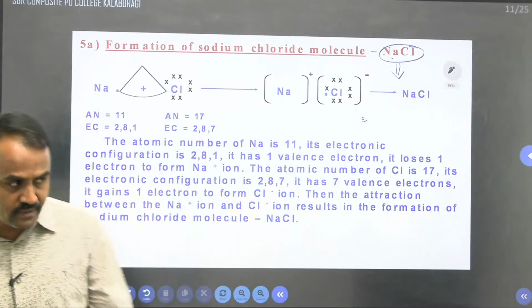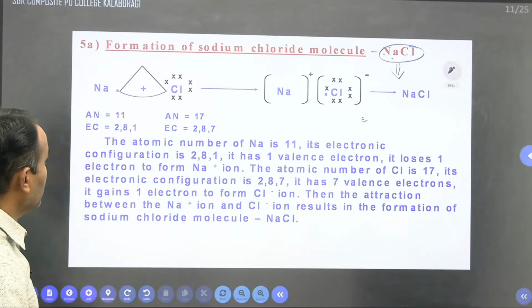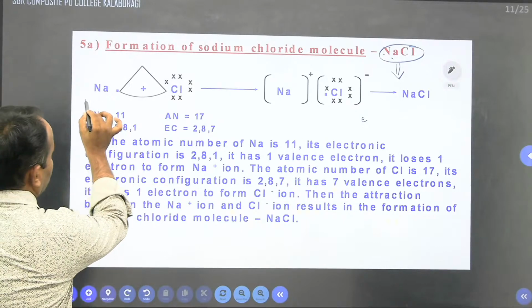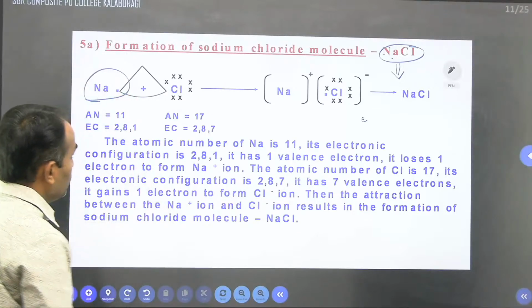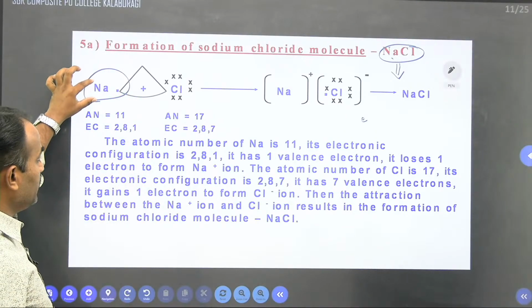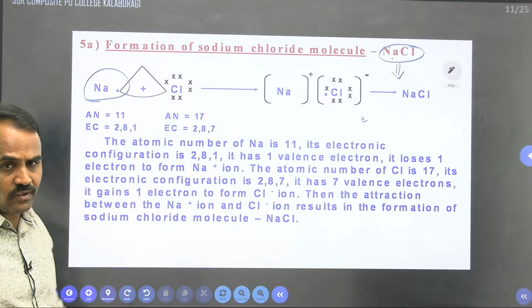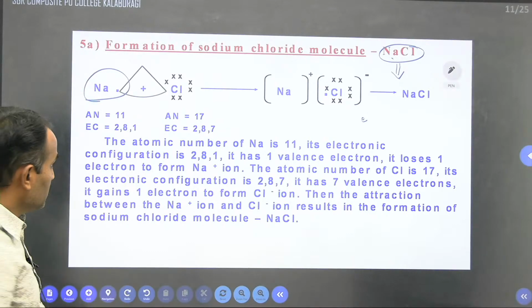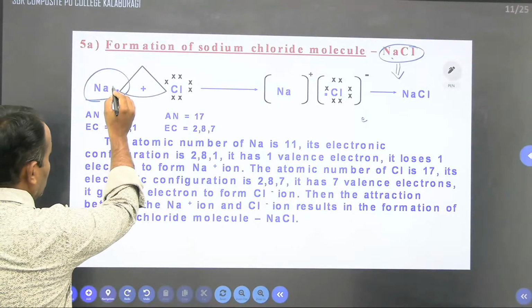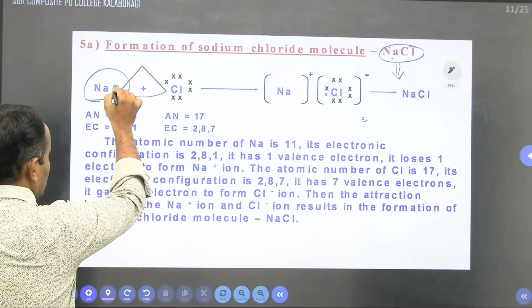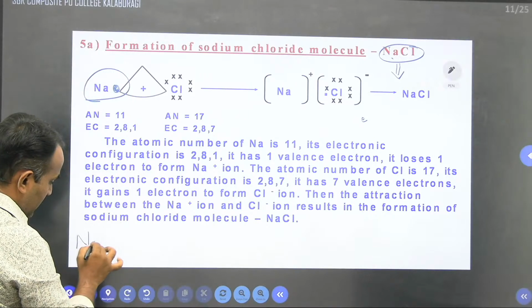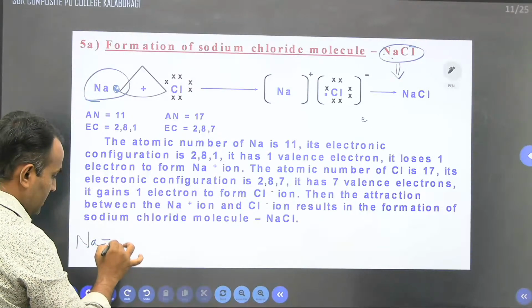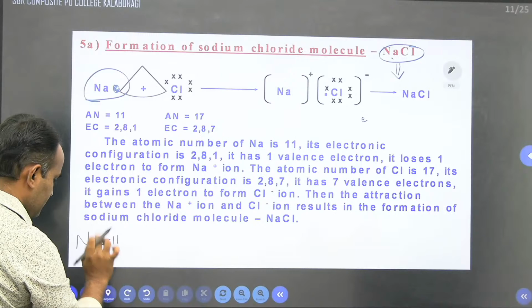Now see, a reaction is given here. This Na with a dot is the Lewis dot symbol for sodium. Why did they write only this one dot? Because this dot indicates the valence electron of sodium, atomic number 11.